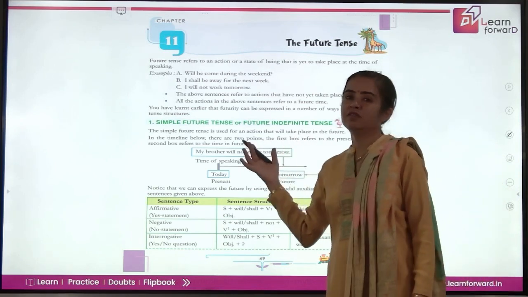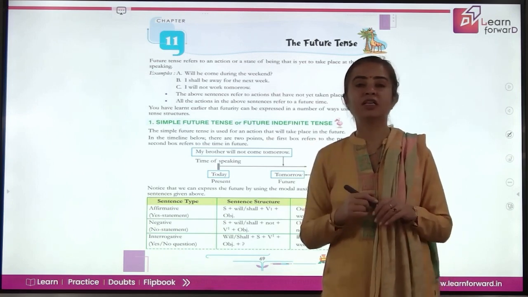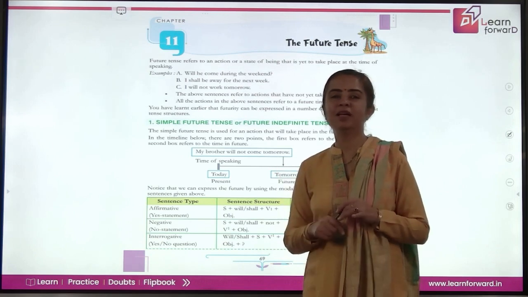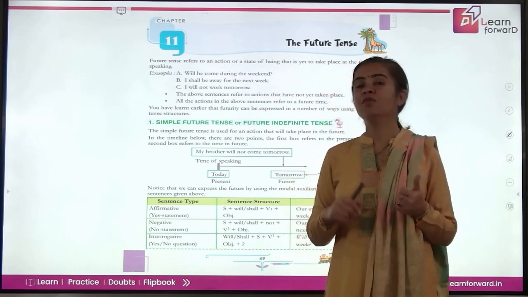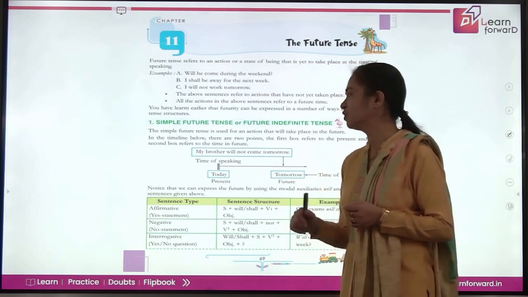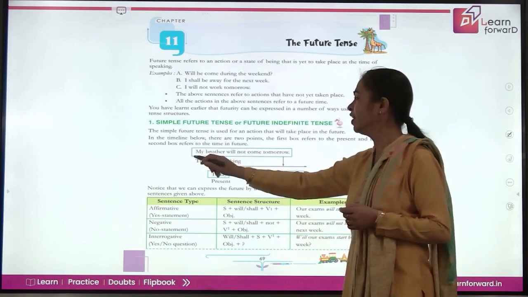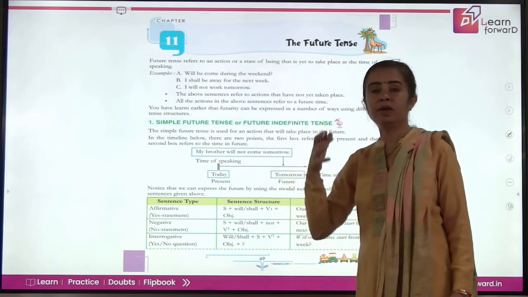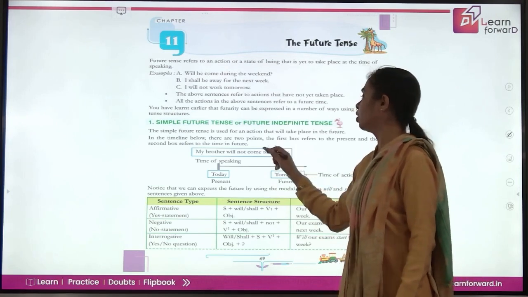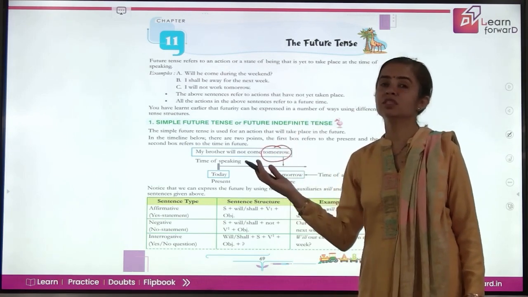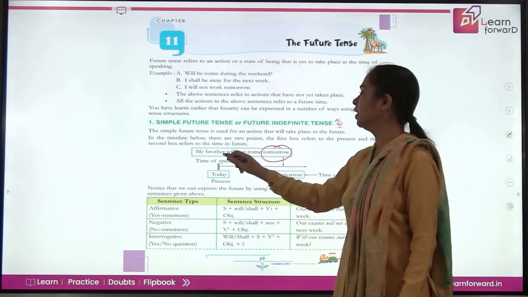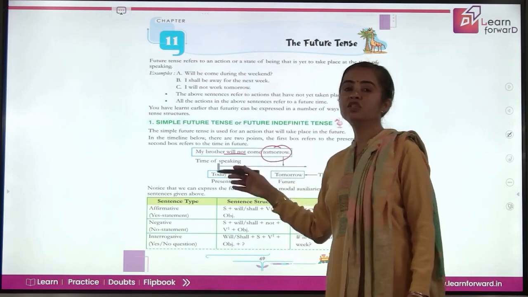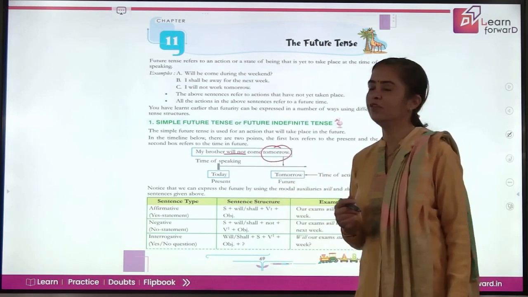Simple future tense, we'll first learn the sentence formation, the verb structure here. So for simple future tense, you have already learned how do you use the verb there? Yes, we use will shall with the root form of verb, which we also call the first form of verb. Like here we have an example, my brother will not come tomorrow. So today we are just mentioning this, and we are talking about tomorrow, which is a time to come, which is a future reference. So we are using here simple future tense. Will shall shows that you are talking about the action in future tense.